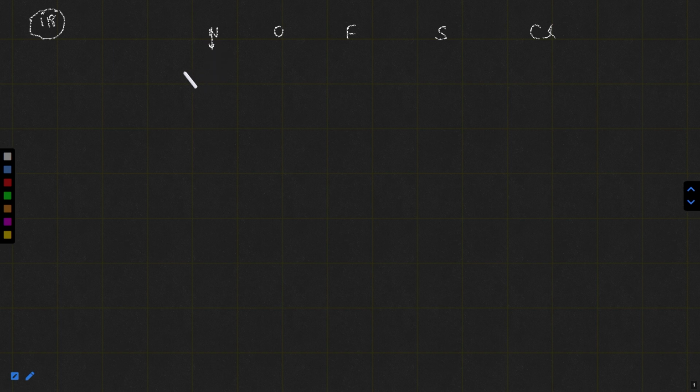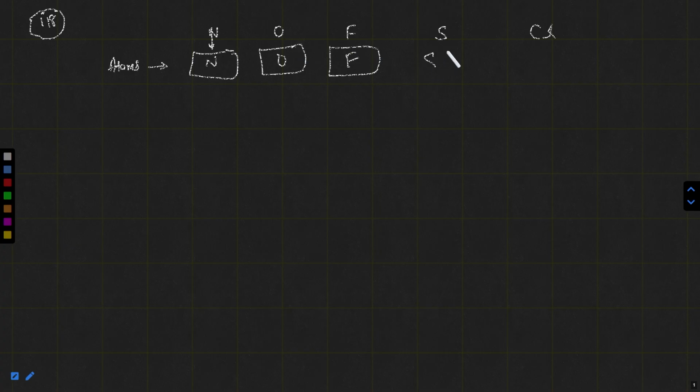nitrogen element is made up of nitrogen atoms. Atoms of what? Nitrogen. Oxygen element is made up of oxygen atoms. Fluorine element is made up of fluorine atoms. Sulfur element is made up of sulfur atoms, and chlorine element is made up of chlorine atoms. It means you can say they are elements, they are simplest pure substances, so they have constant composition and constant properties throughout the sample.